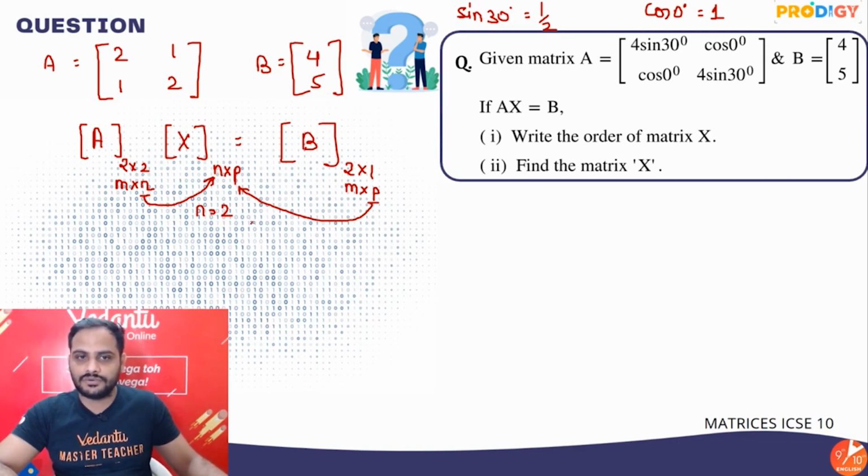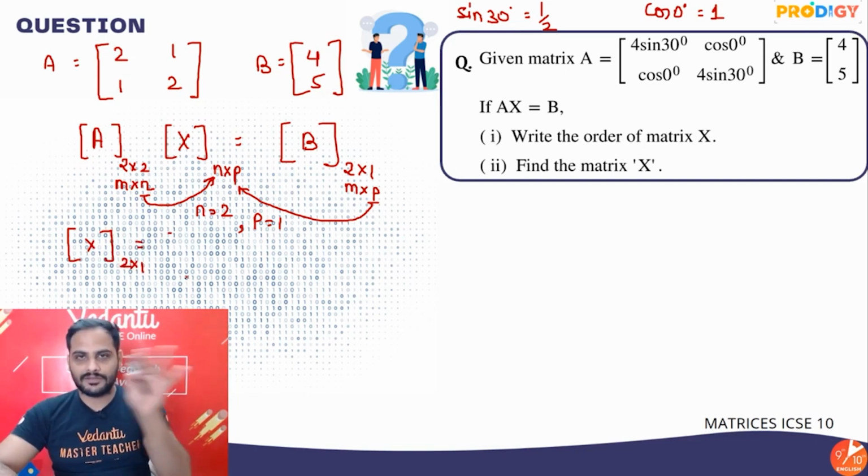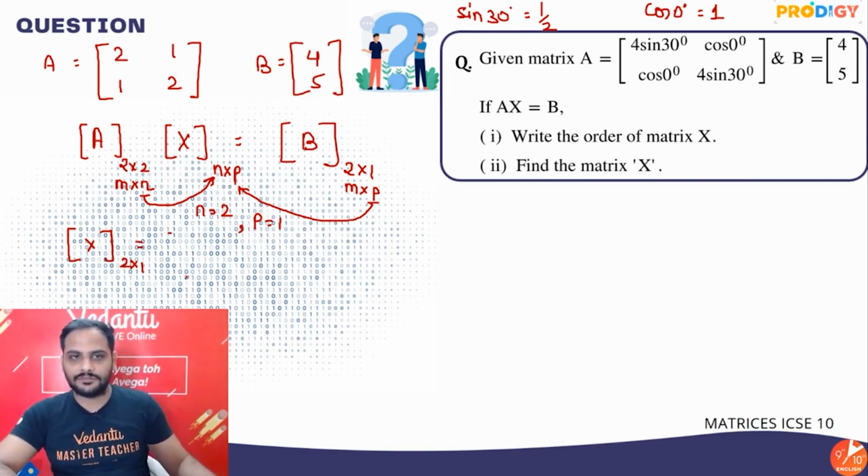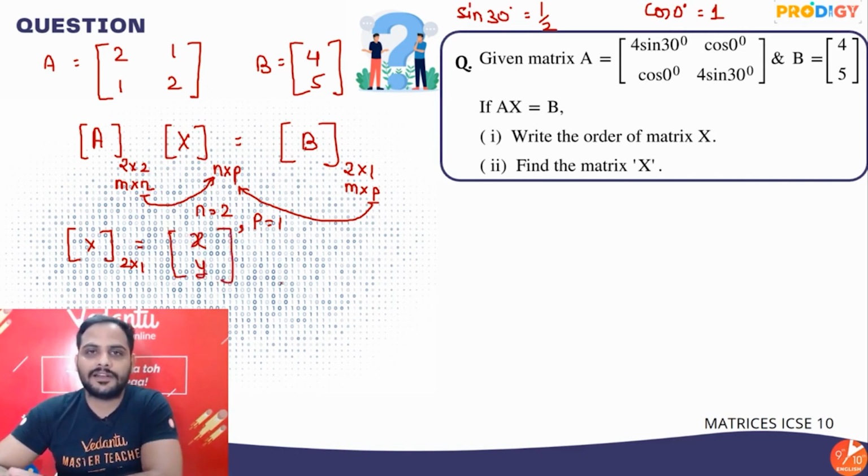So N is 2 and here the resultant will be M into P, so the number of columns here, P, is equal to 1. So I can say X is a matrix of the order 2 by 1, 2 rows, 1 column. So let's say matrix X looks like this, x and y. This is how matrix X looks.